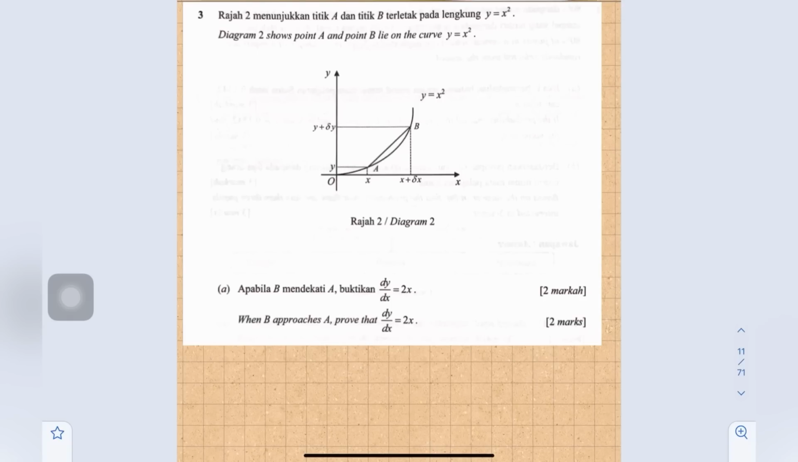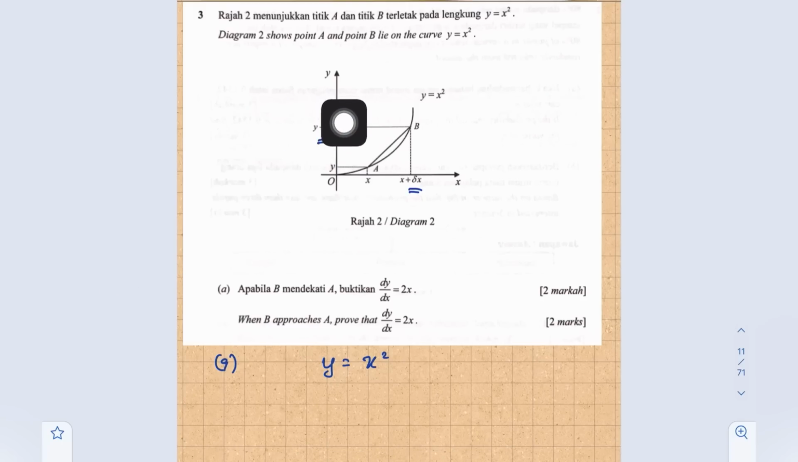So how do I know? Because there is a delta here. So for A, start from y equals x squared. You can see from the diagram, y increased by delta y and x increased by delta x.